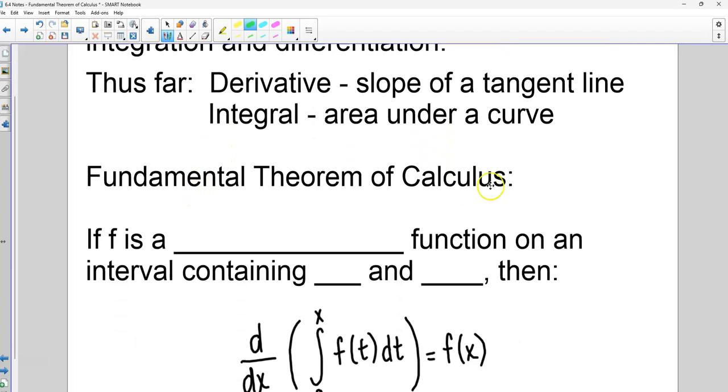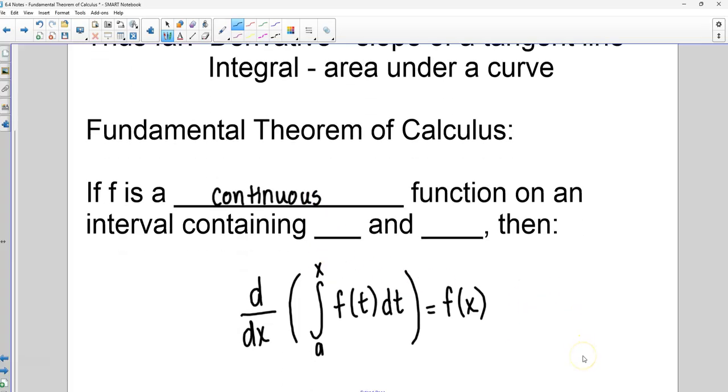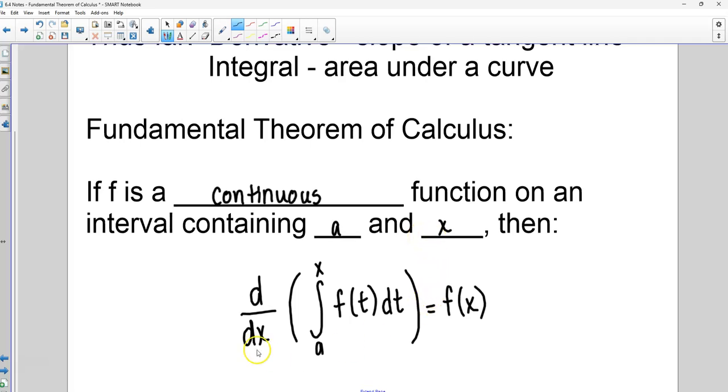The fundamental theorem of calculus says if f is a continuous function on the interval containing a and x, then this right here is our fundamental theorem of calculus.